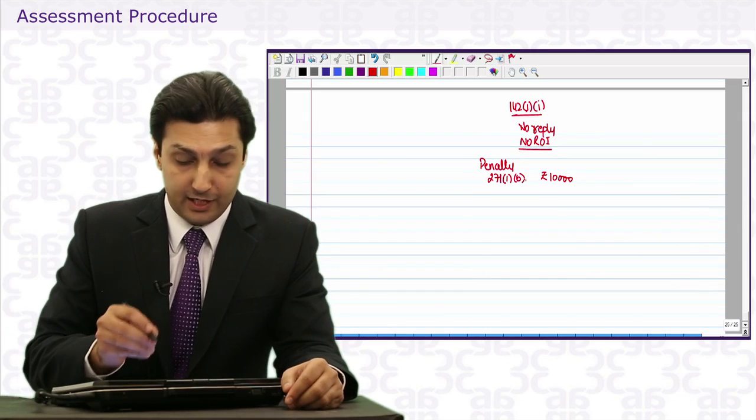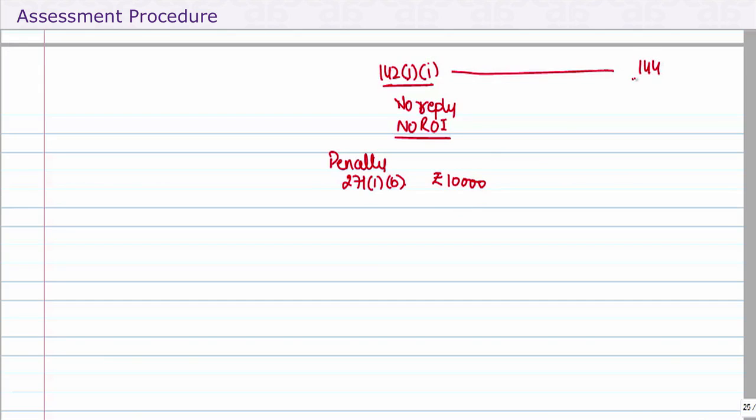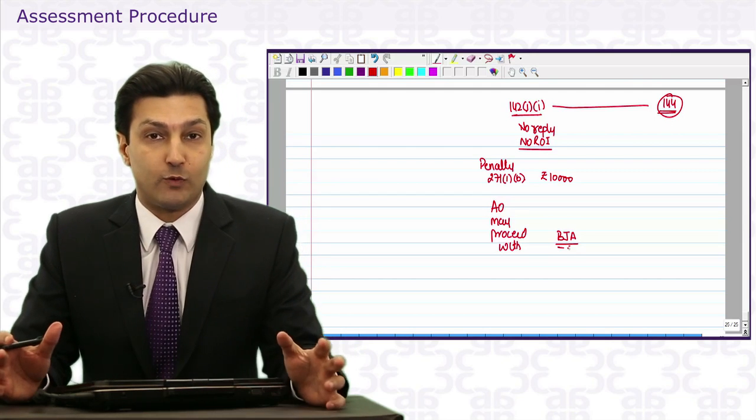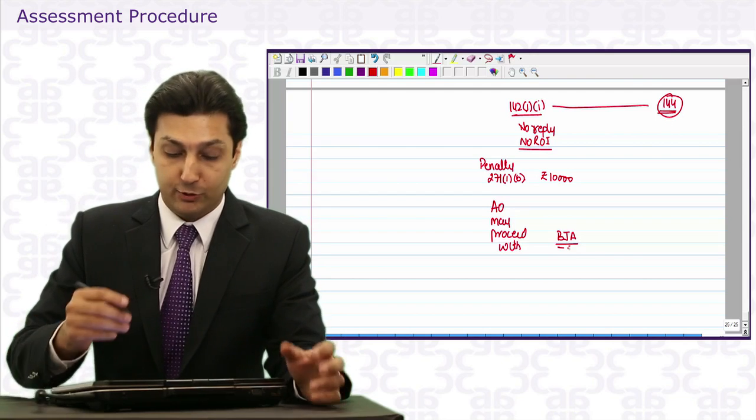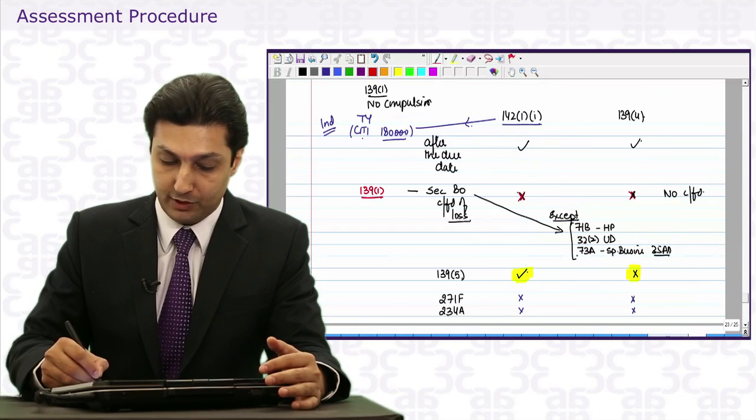And in addition to this, now this default is covered by 144, which means now the AO may proceed with best judgment assessment. So there are a lot of consequences if you do not comply with these. And you need to memorize these. When I do 142.11, we will probably go through them again. Let's go through these charts again.